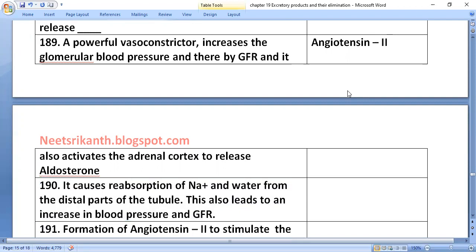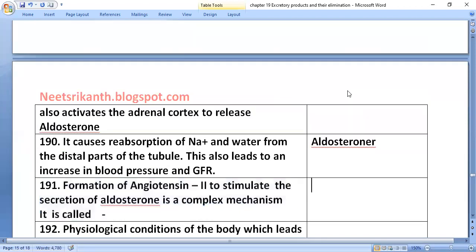This also leads to an increase in blood pressure and GFR. Formation of angiotensin 2 stimulating the secretion of aldosterone is a complex mechanism, called the RAAS mechanism, renin angiotensin aldosterone mechanism.